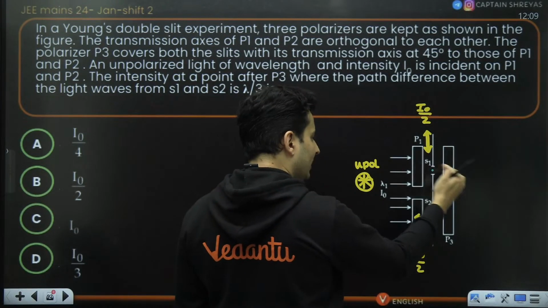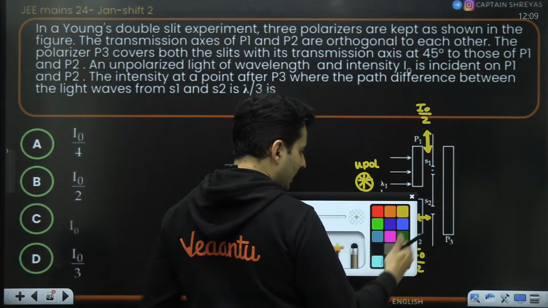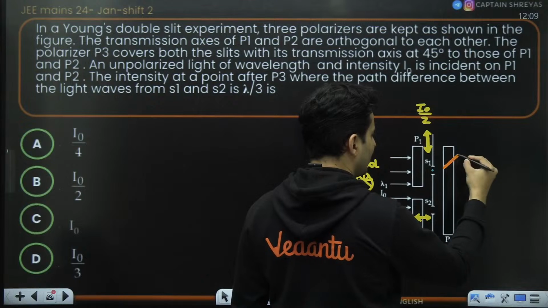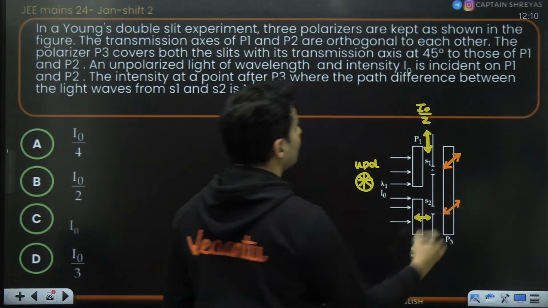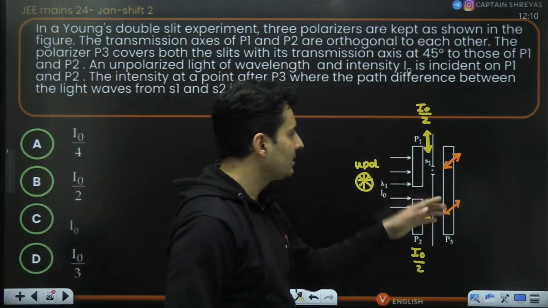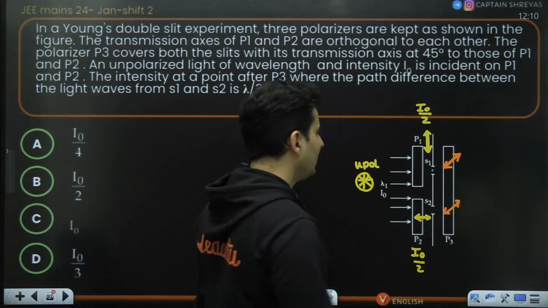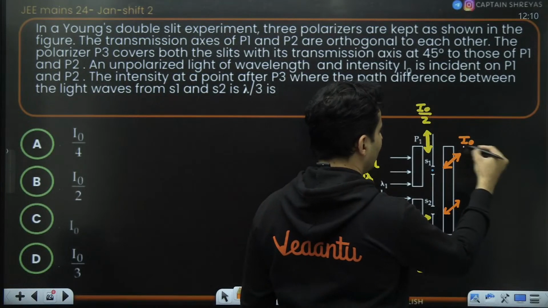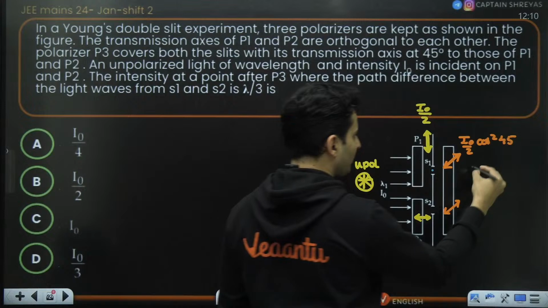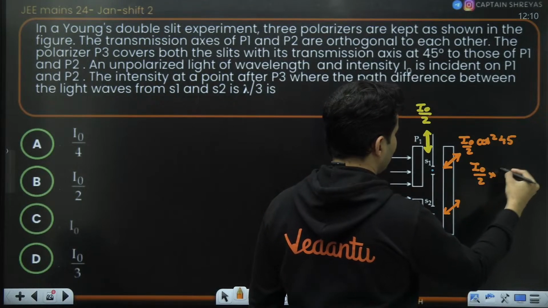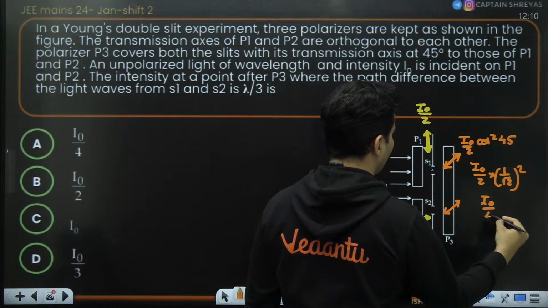Now, after they pass through the slits, they are again entering another polarizer. So that light will again get polarized in the same plane as this polarizer. I think it is at 45 degrees. Yes, it is at 45 degrees, so 45 degrees with respect to this, 45 degrees with respect to this. So the new intensity will be I naught by 2 cos square 45. Same thing for this also. Cos square 45 is 1 by root 2 whole square, so it will become I naught by 4.